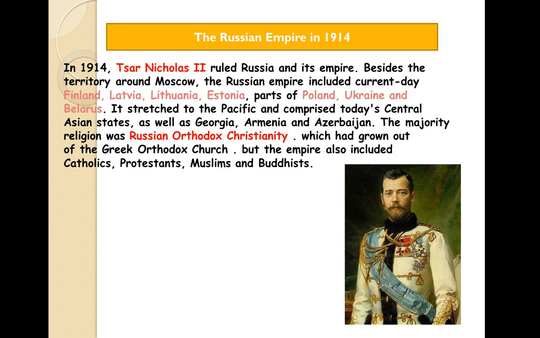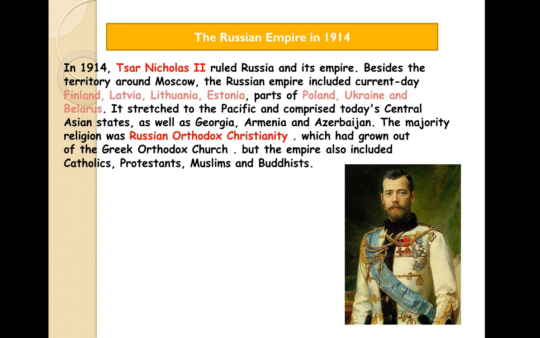But the empire also included Catholics, Protestants, Muslims and Buddhists. So these were not found in the other parts. These were not found in Britain. Here there was Orthodox Christianity, which was the majority, and then you had Catholics, Protestants, Muslims and the Buddhists. Okay, so this was the condition of Russia before the revolution.